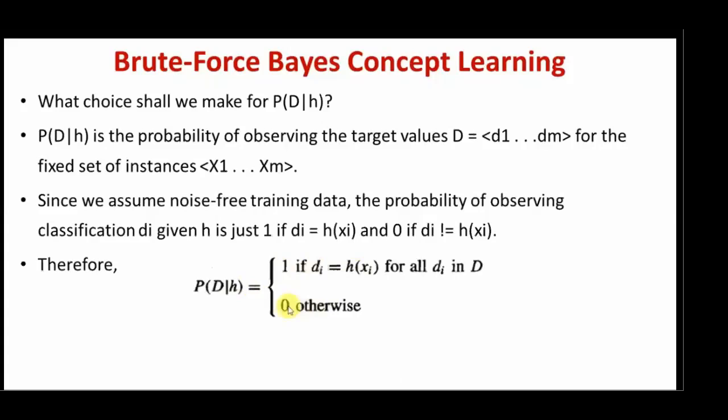The consistency: di is the target and h of xi is the output of hypothesis H. If both of them are the same, it is consistent. If the hypothesis is consistent with the training example, it is 1, otherwise it is 0. That is the probability of D given H here.